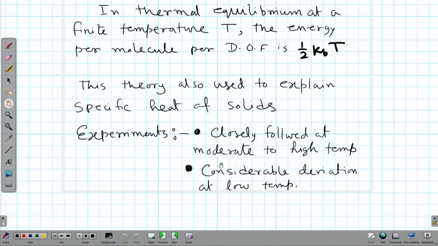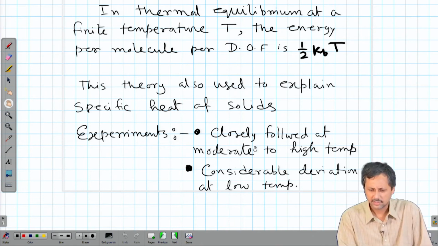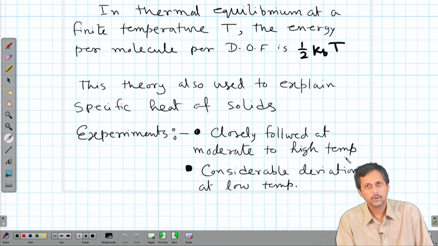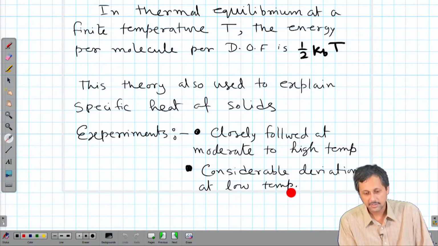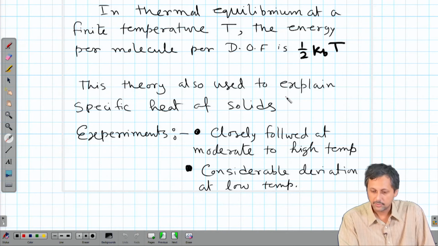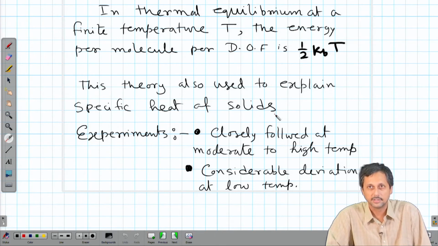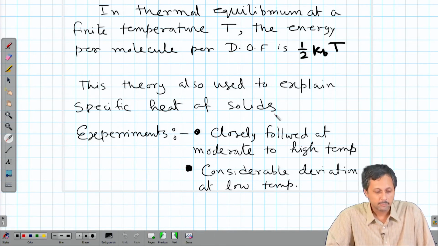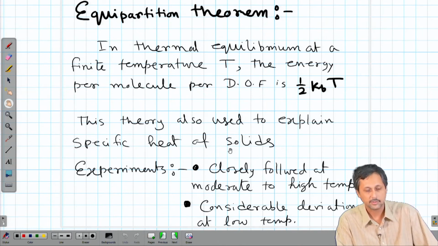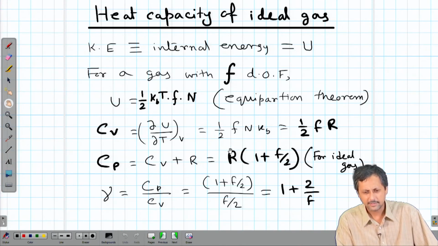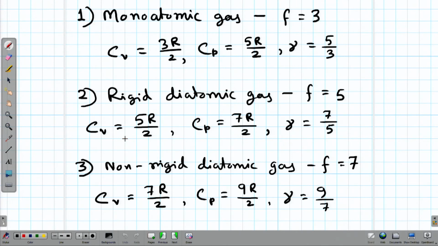Okay. So, what happens is experimentally we see that for gas molecules at moderate to high temperature, the equipartition theorem is more or less closely followed. But sometimes there are considerable deviations at low temperature, especially when we try to explain the specific heat of solids using the same theory. We will not discuss that at present, but we will keep it for the future, before going into the classical thermodynamics, we will have a quick discussion on the specific heat capacities of solids. And we will just end this lecture by showing you